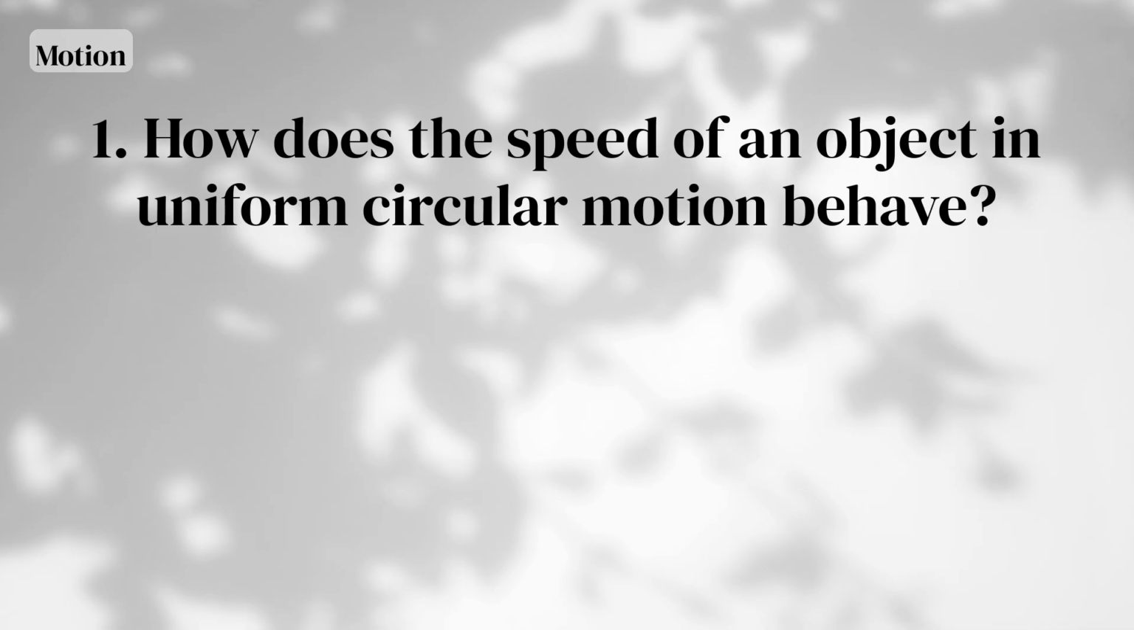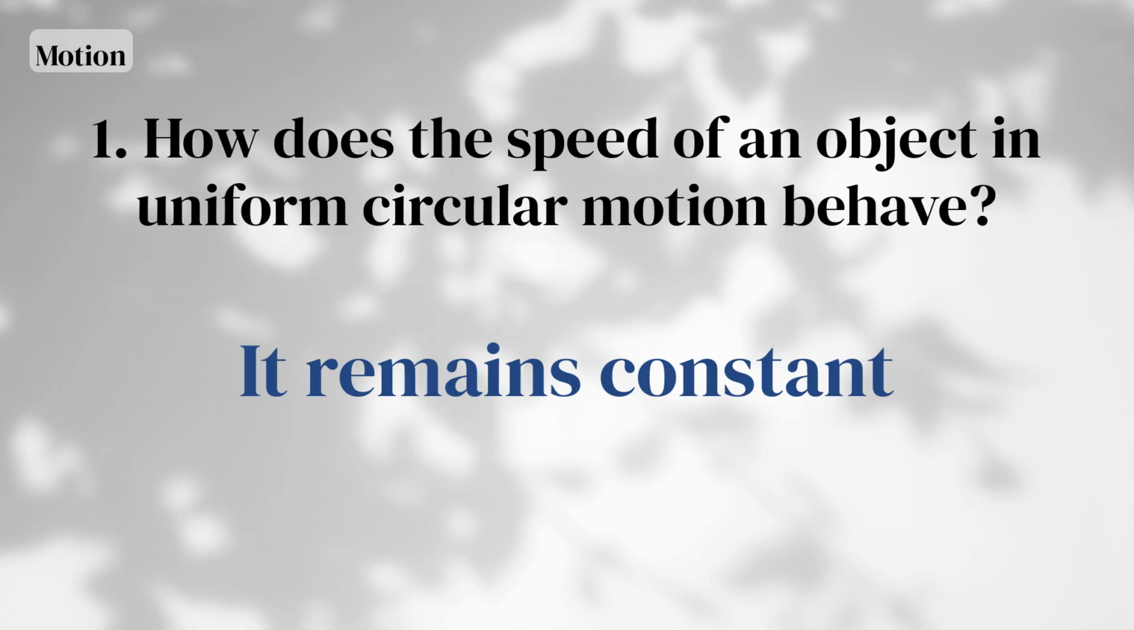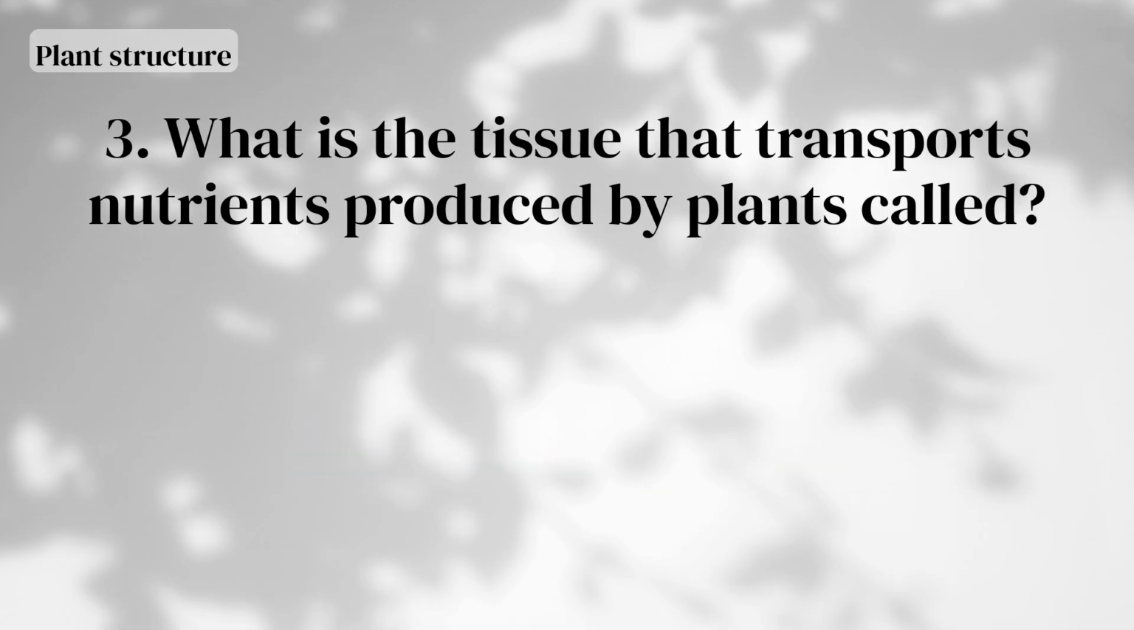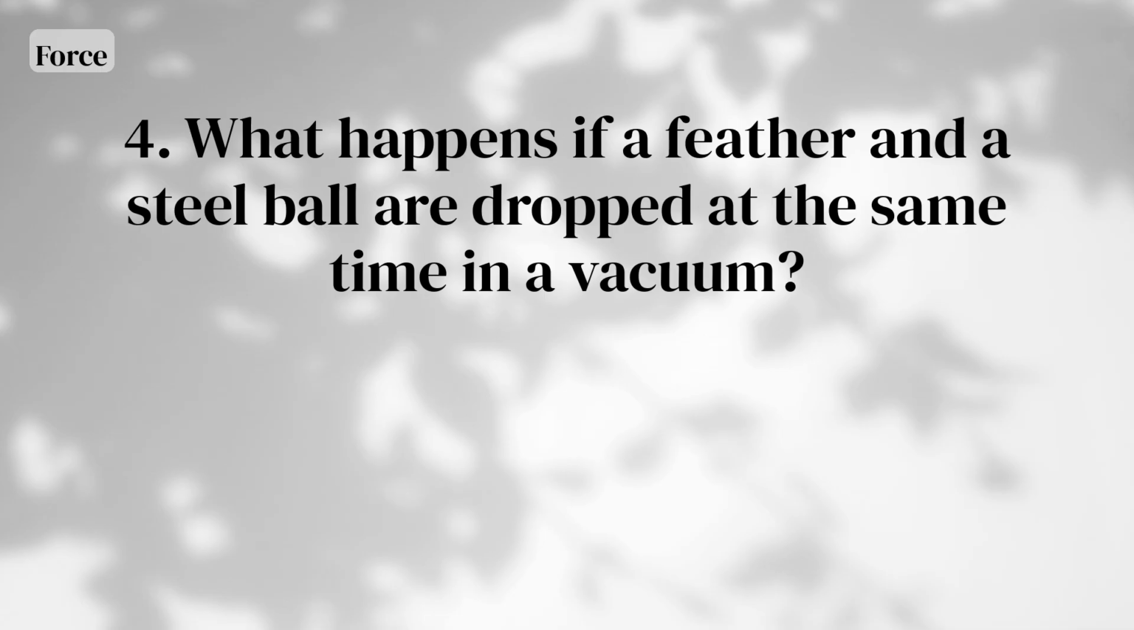How does the speed of an object in uniform circular motion behave? It remains constant. What is the unit of life activity formed when multiple organs work together? An organ system. What is the tissue that transports nutrients produced by plants called? Phloem. What happens if a feather and a steel ball are dropped at the same time in a vacuum?